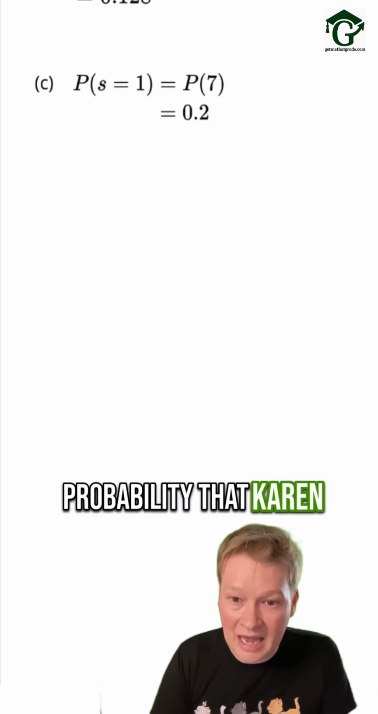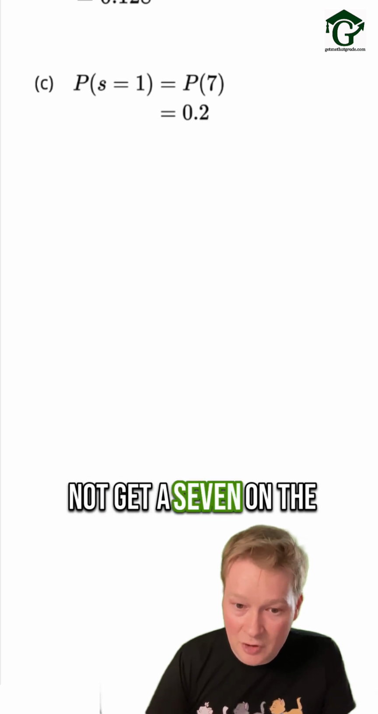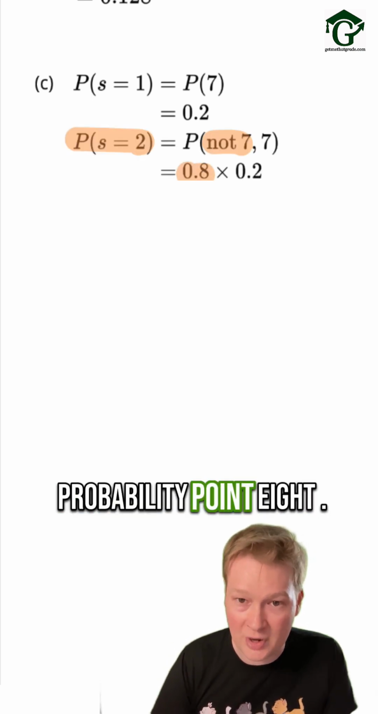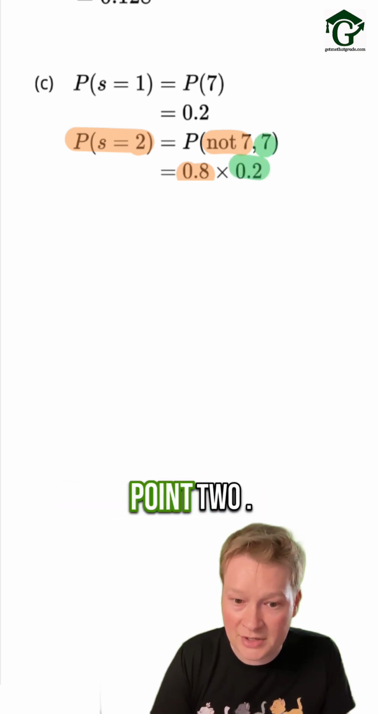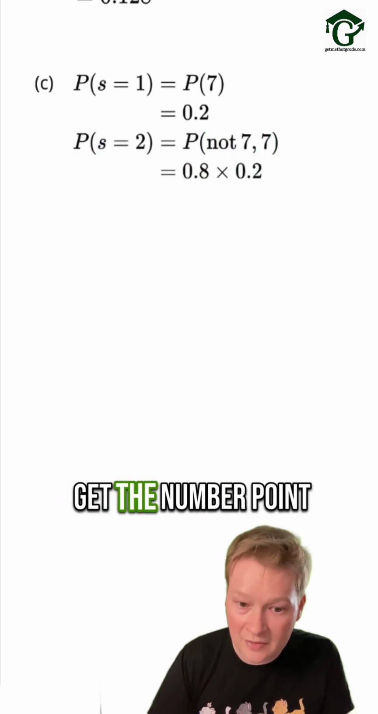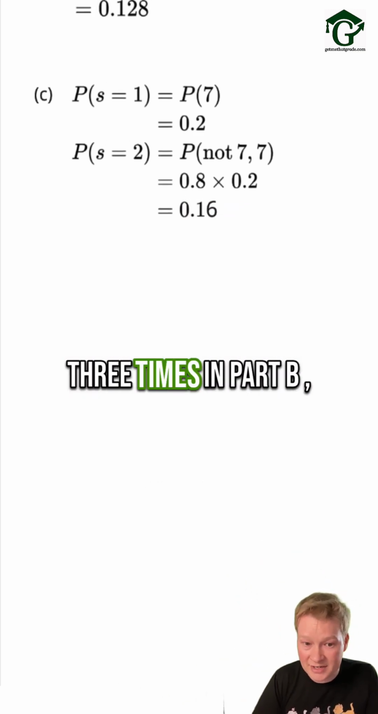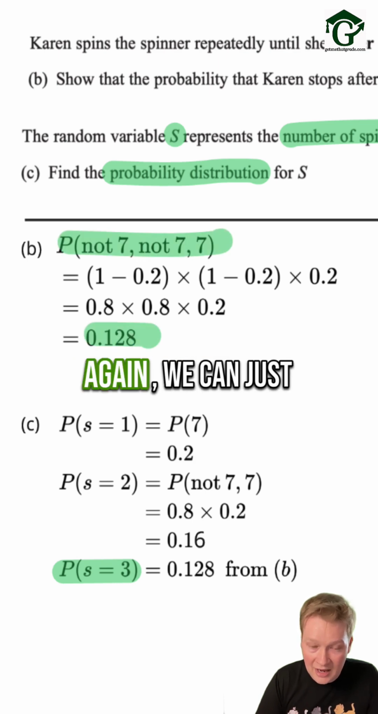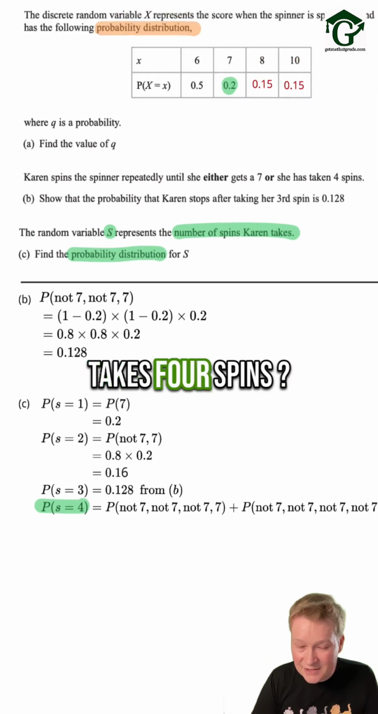What about the probability that Karen spins it twice? Well, we'd need her to not get a 7 on the first spin. That would have probability of 1 minus 0.2, probability 0.8. And then we'd need her to get the 7 on the second spin. That would have probability 0.2. If you do the number crunching on that, we get the number 0.16. We've already worked out the probability that Karen spins it 3 times in part B. So there's no need to do all of that calculation over again. We can just write down 0.128. What about the probability that Karen takes 4 spins?